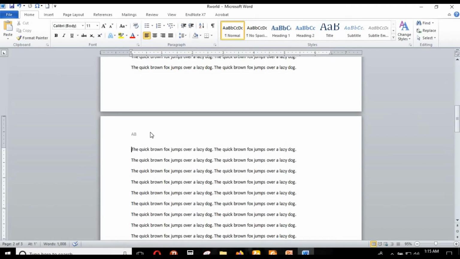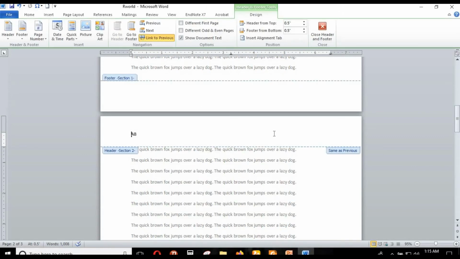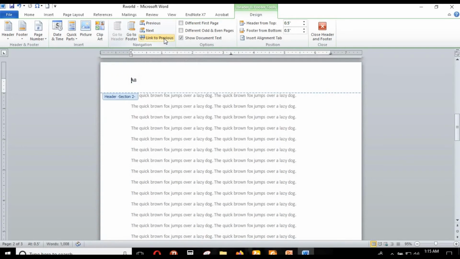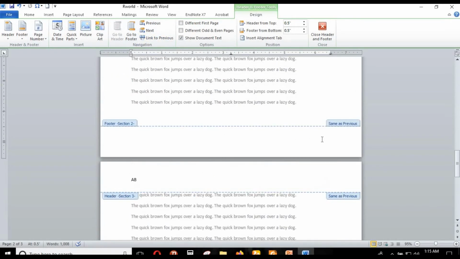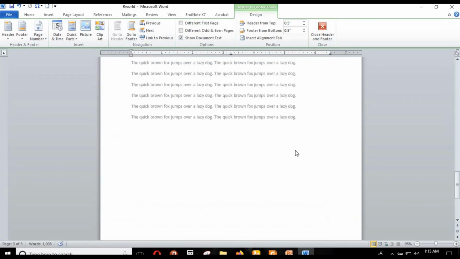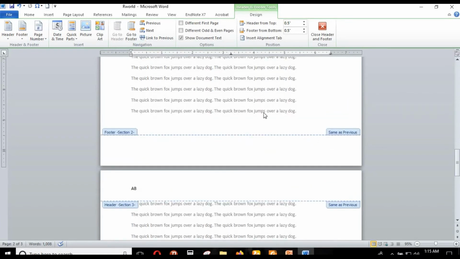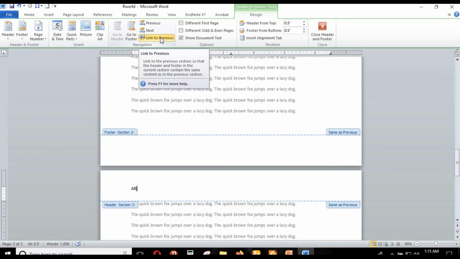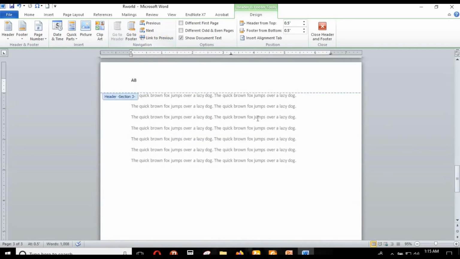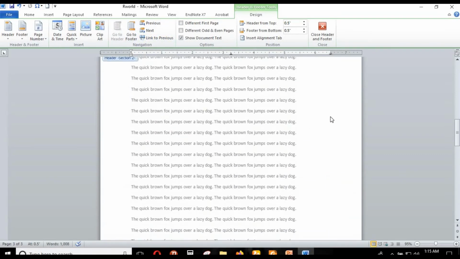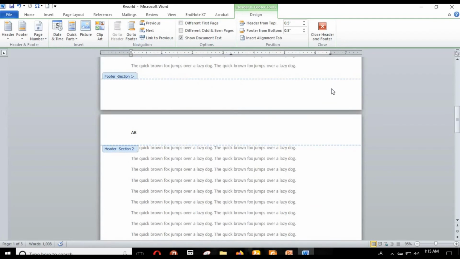by clicking on the second page and unchecking the option link to previous. Similarly, for unlinking the second and third page, you have to go to the third page and again uncheck link to previous. Now these 3 pages are separated by page break and they are unlinked.